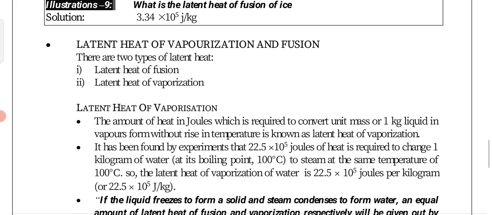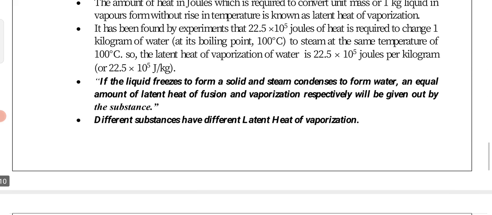It is experimentally found that 22.5 into 10 to the power 5 joules of heat is required to convert 1 kg of water to steam at the same temperature of 100 degrees centigrade. So the latent heat of vaporization of water is 22.5 into 10 to the power 5 joule per kilogram.